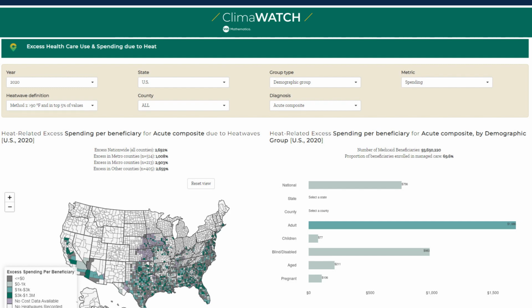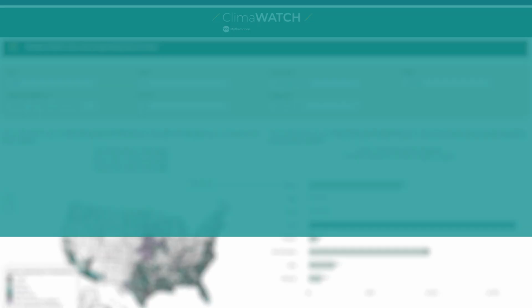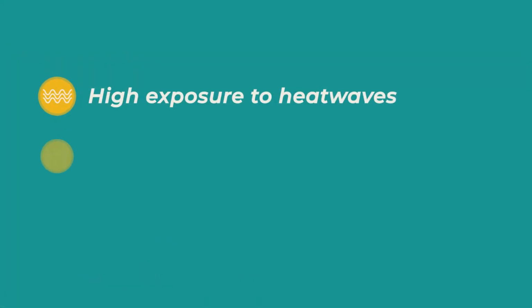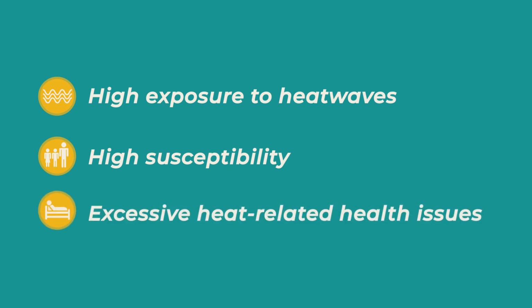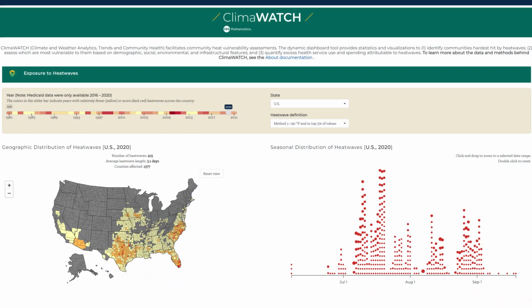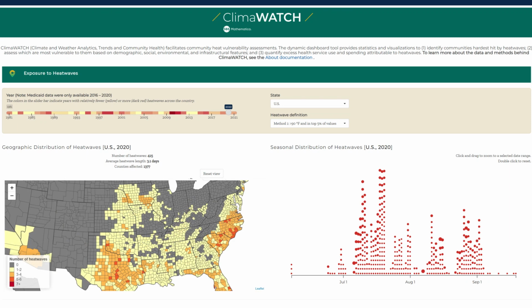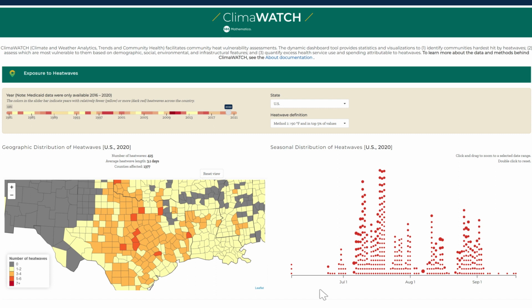The dynamic displays help officials identify communities with high exposure to heat waves, high susceptibility, and excessive heat-related health issues. ClimaWATCH shows how heat waves have concentrated geographically at the national, state, and county levels, across the heat season, and as the thresholds used to define a heat wave are changed.